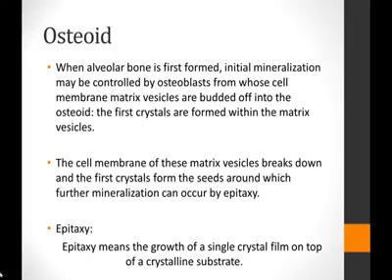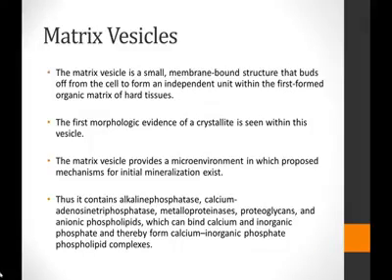Epitaxy basically means that a single crystal would grow on top of a crystalline substrate. So basically a substrate of crystal is needed for the crystallization or mineralization to initiate or continue, and that is provided by the matrix vesicle. So osteoid basically, just like predentine, is a pre-bone or unmineralized matrix that the osteoblasts initially secrete, and as long as it is unmineralized, it is called the osteoid.